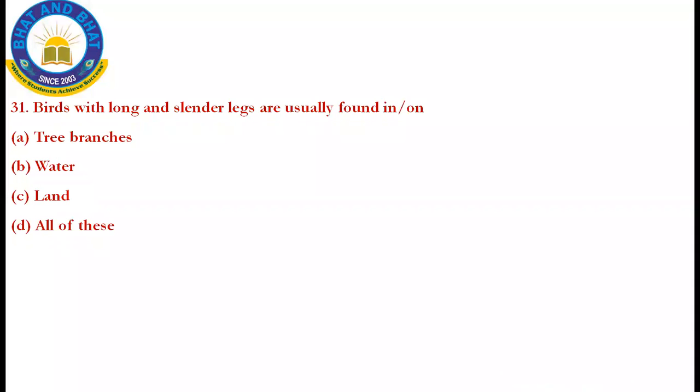31st question. Birds with long and slender legs are usually found in or on tree branches, water, land, all of these. Birds with long and slender legs. Please remember, it will be only seen on the land. Yes, so land is the correct answer. Yes, flamingo. Sunbird, it's a kind of a bird.